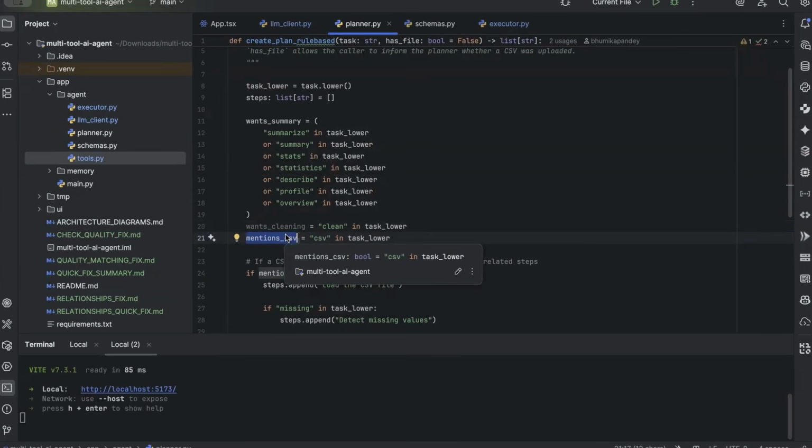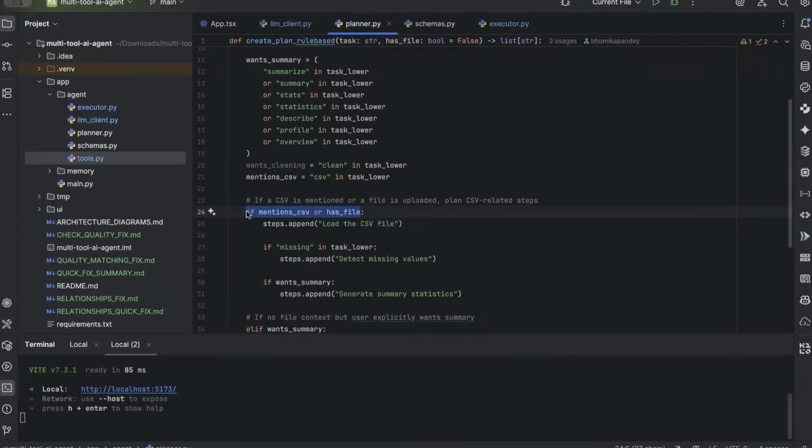So we translate vague language into structured signals, and this is where context awareness starts. So we detect whether the task refers to external data or not. This conditional controls the entire execution strategy. Either the user explicitly mentioned a CSV or the system already knows a file was uploaded. So basically, agents must reason over both language and state.